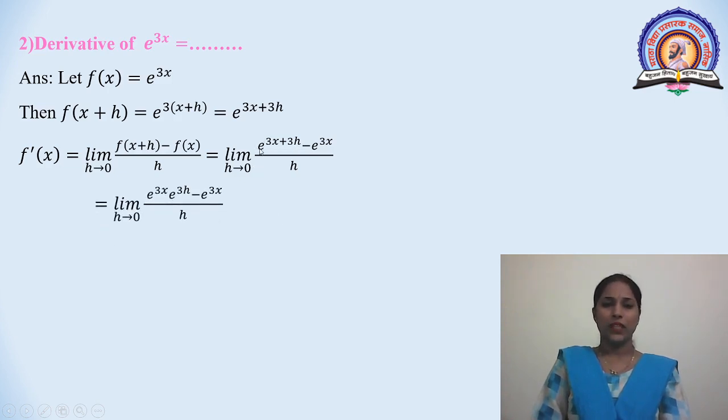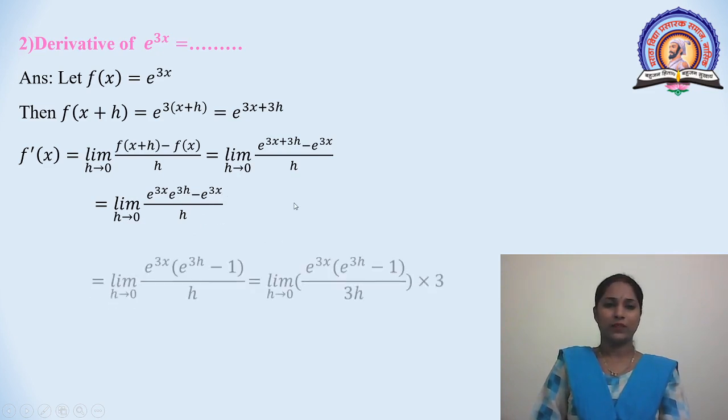Here e raised to a plus b is equal to e raised to a into e raised to b. Using this formula, we get limit h tends to 0, e raised to 3x into e raised to 3h minus e raised to 3x divided by h. We observe this numerator, we get e raised to 3x is the common factor.